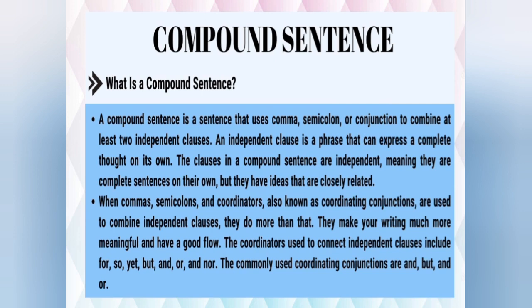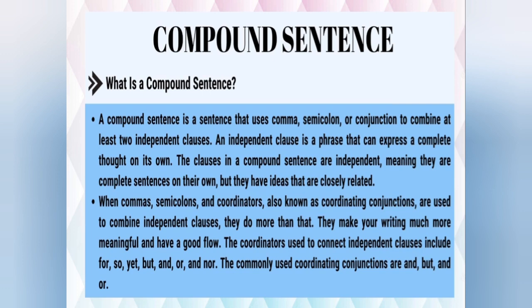Now again, see, when a comma, semicolon, or coordinators, also known as coordinating conjunctions, are used to combine independent clauses, they do more than that. They make your writing much more meaningful. Why are we using compound sentences? The reason is that they make your writing more meaningful and give it a good flow. We cannot always write like this, after reading a sentence putting a full stop, then again one sentence, again a full stop. So for creativity, for making our writing impressive, we use compound or complex sentences.